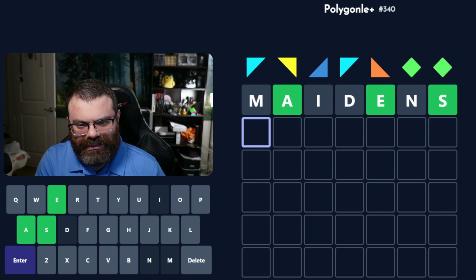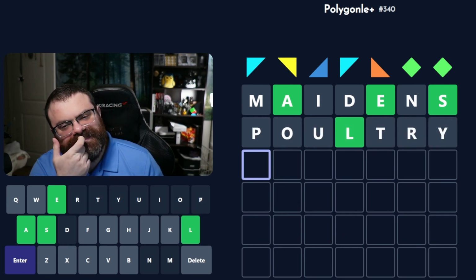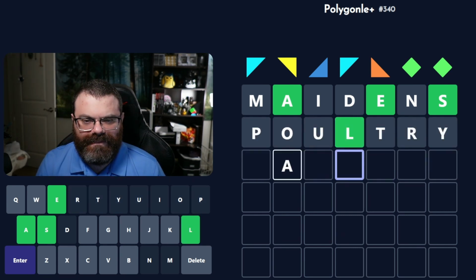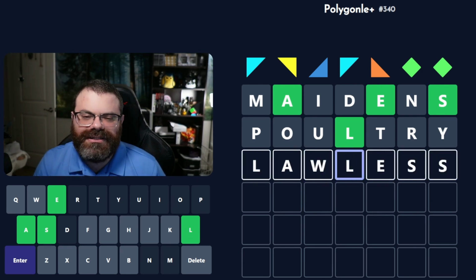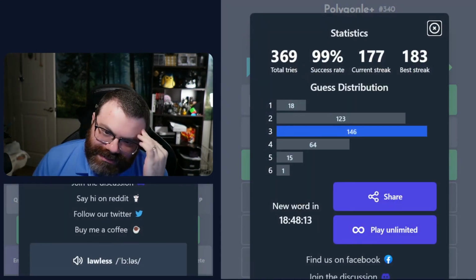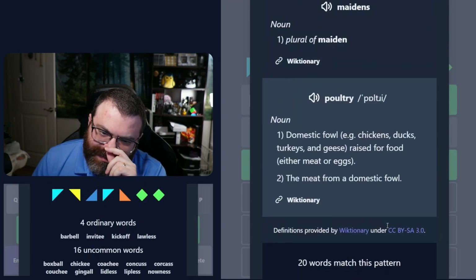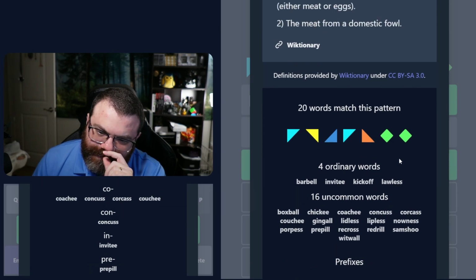We're going to do poultry. It's one of these. Oh, lawless. Why didn't I try lawless? I tried lagless and a bunch of other ones, but not lawless? Barbell, invitee, kickoff, and lawless were the only common words. So going for double S, lawless was the only option.